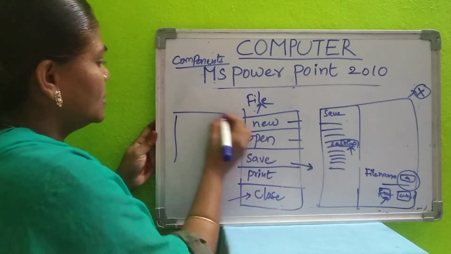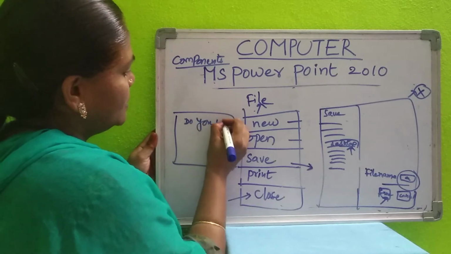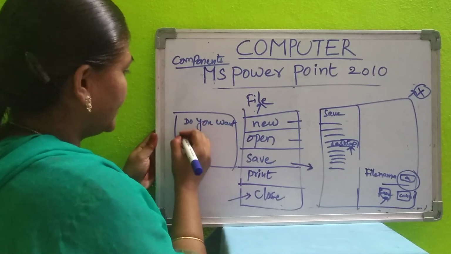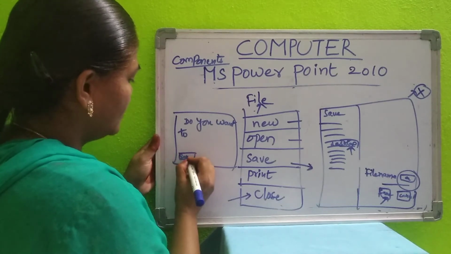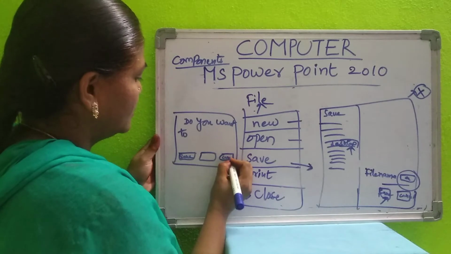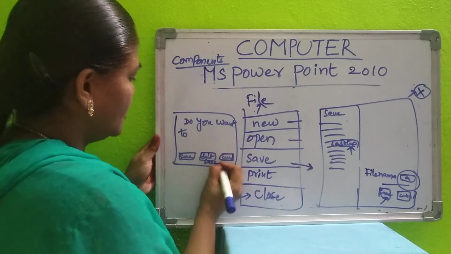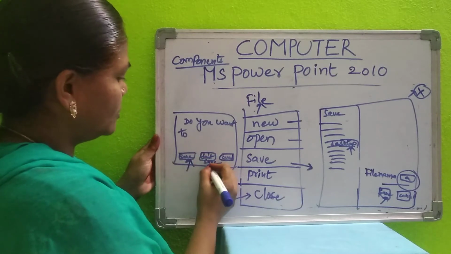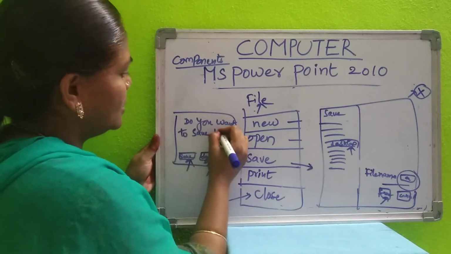Do you want to save changes? So you have to click yes. If you don't want, you have to click no. Save, don't save, cancel. Whatever, if you want to save, you can click. Otherwise, you don't save. Otherwise, cancel. You want to save your changes.